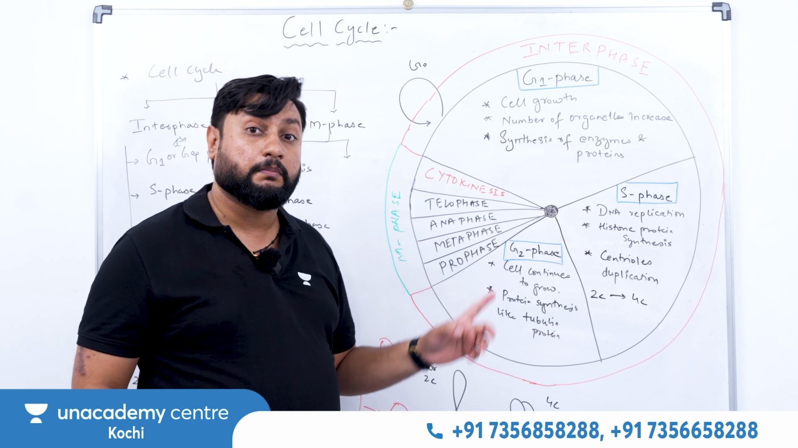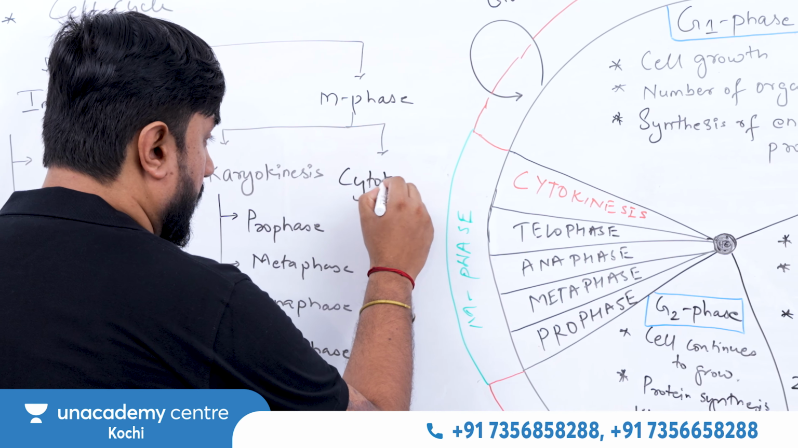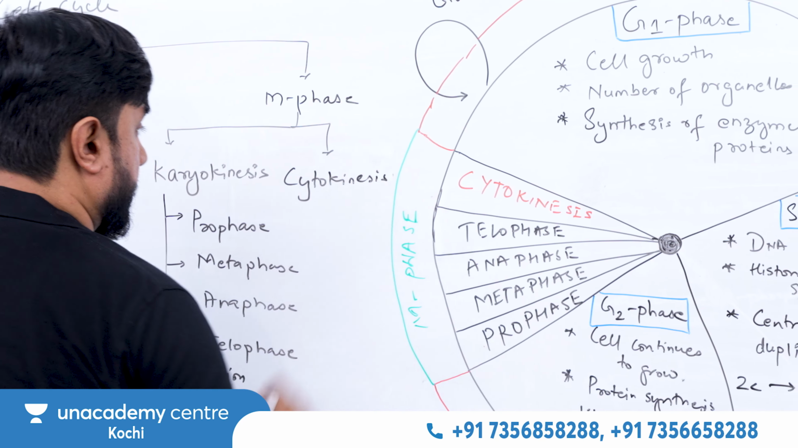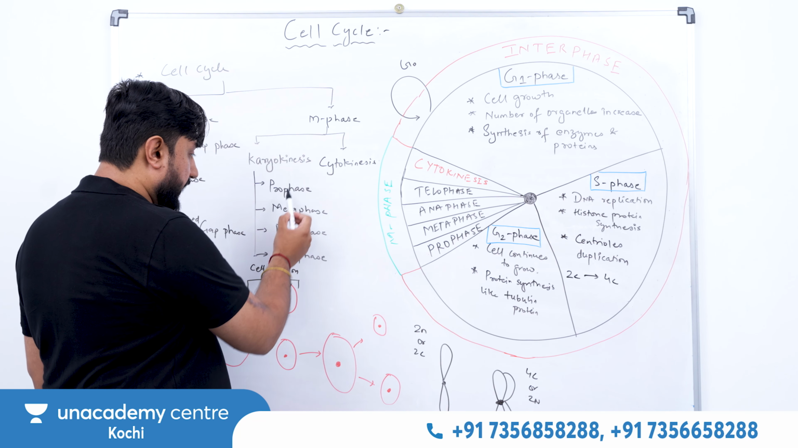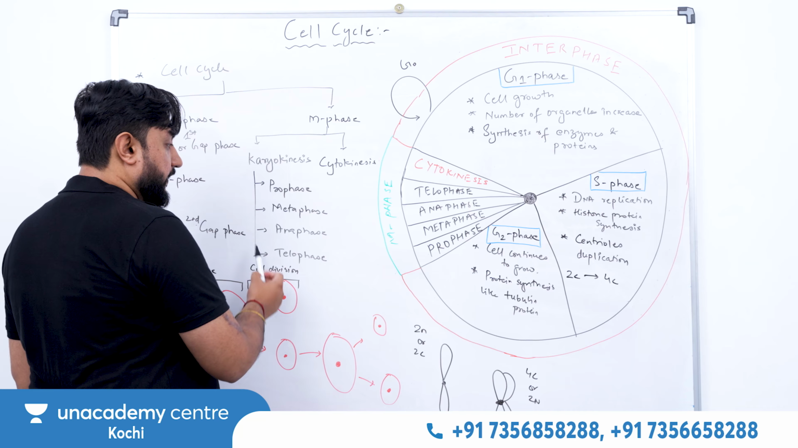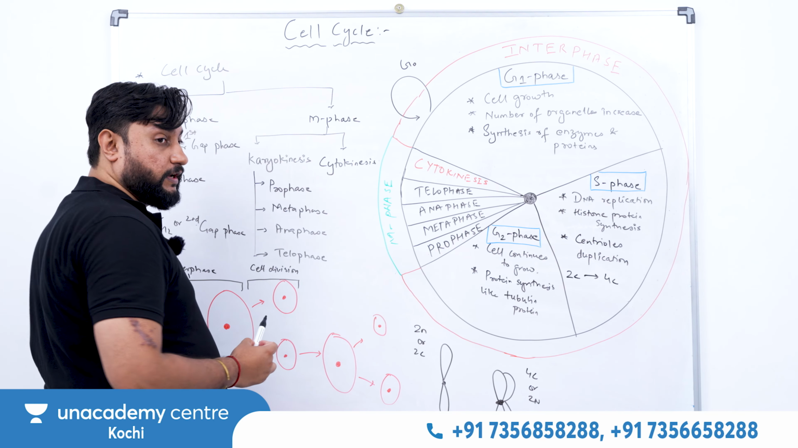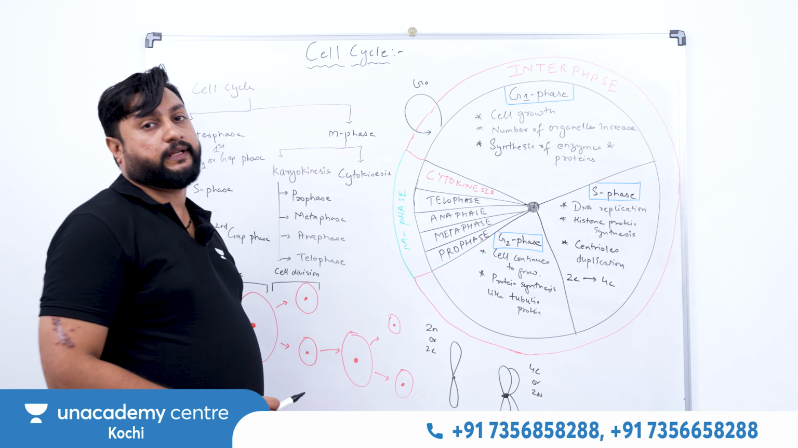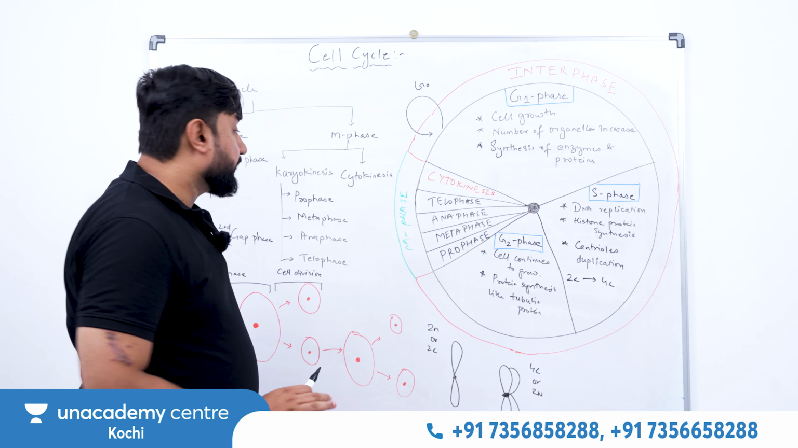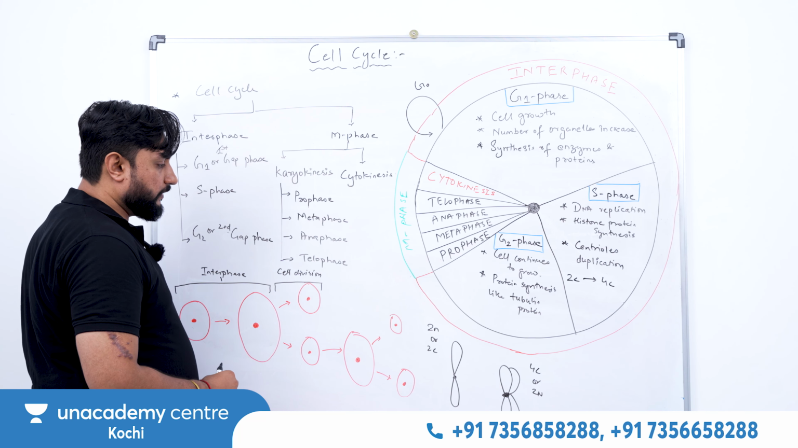So the M phase, in mitosis, we can say it is of two types: karyokinesis and cytokinesis. Karyokinesis means nuclear division. In this nuclear division, we again have substages like prophase, metaphase, anaphase, telophase, and you have to follow the order. Very, very important. Then finally we come to cytokinesis, that is cytoplasmic division.